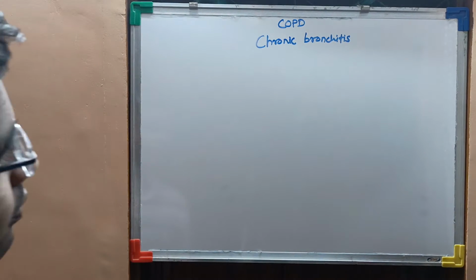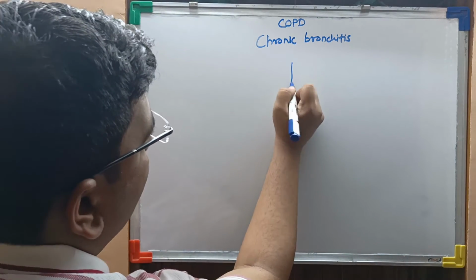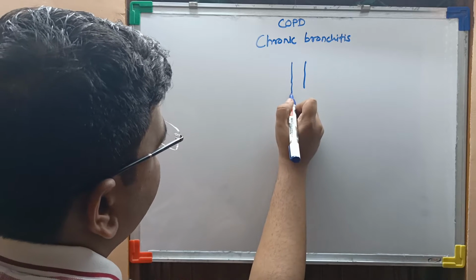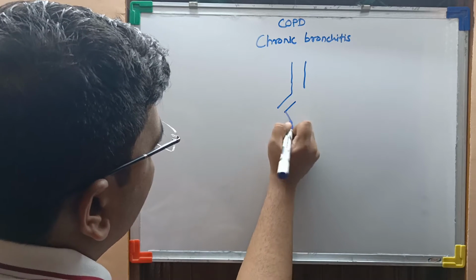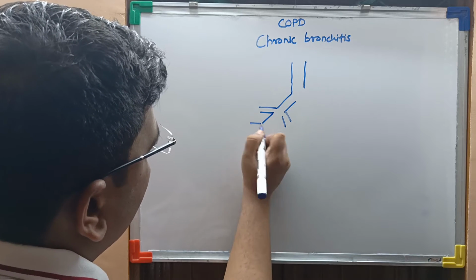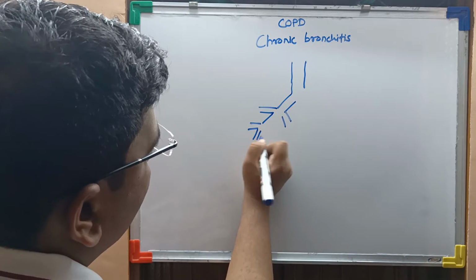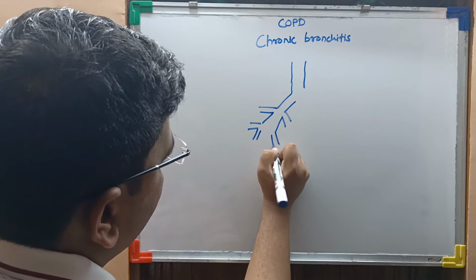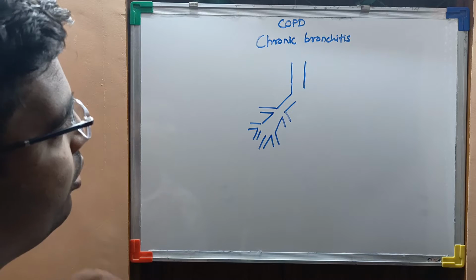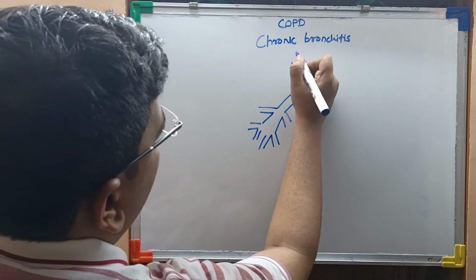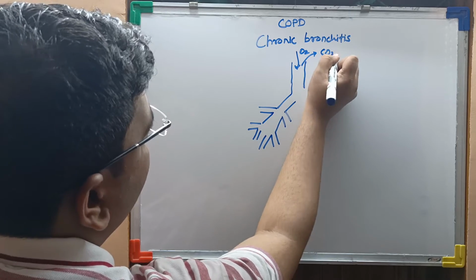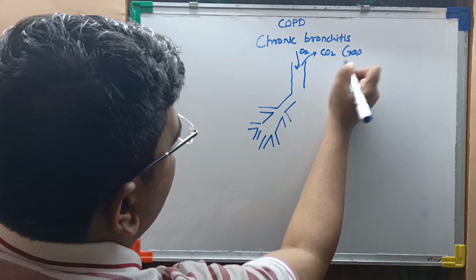Now, suppose this is one part of the lung. This is the trachea. These are the bronchi. These then get smaller. Now, the normal process of the lung is inhalation of O2 and exhalation of CO2, meaning the gas exchange.